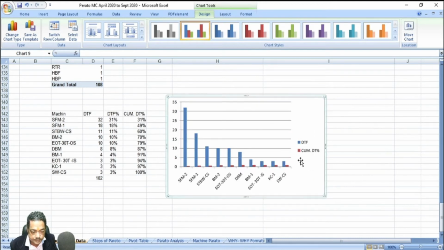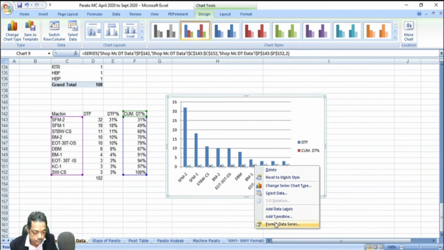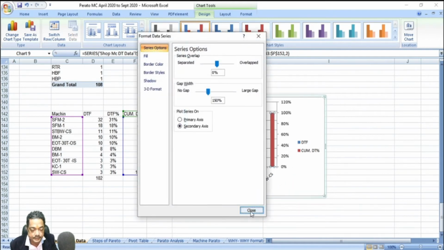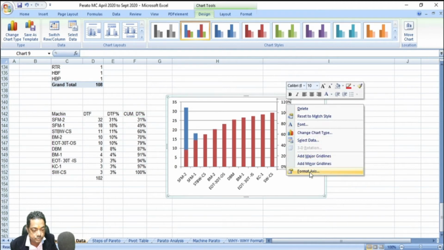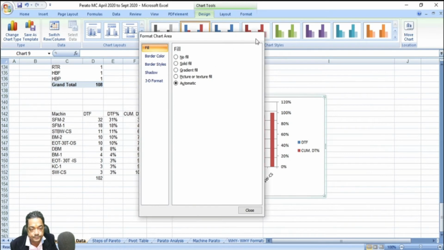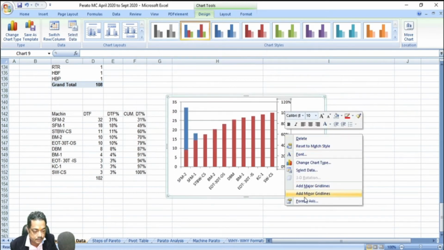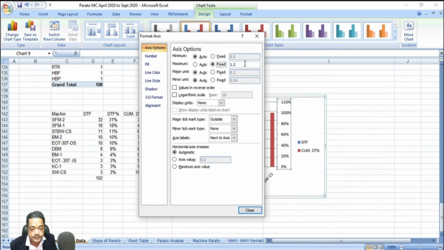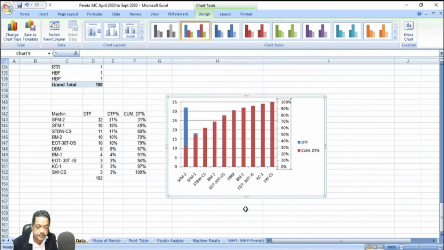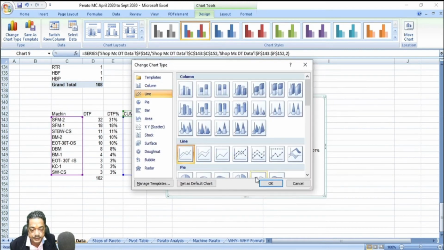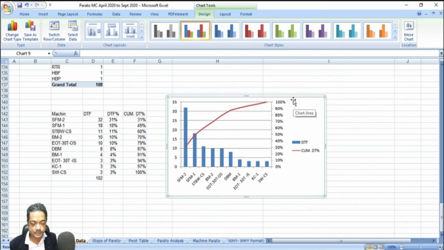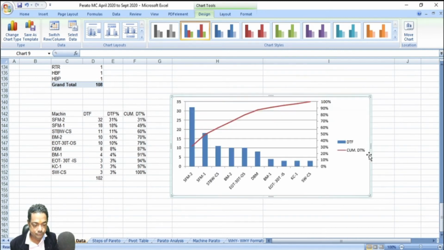Now this orange-brown one is the cumulative downtime percent, but this is in percentage, so I have to change the axis of this. I select that, go to format data series and select secondary axis. Now this should be 100%, so again format, select fixed, make it 1, so it comes to 100%. And you have to change this series to a line chart. So this is your Pareto. Now we are developing a beautiful Pareto, right?